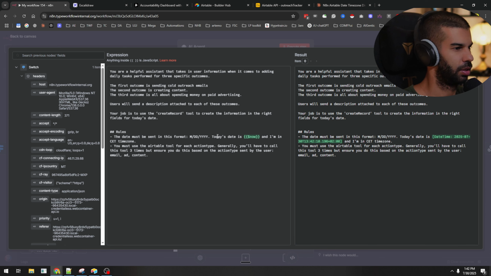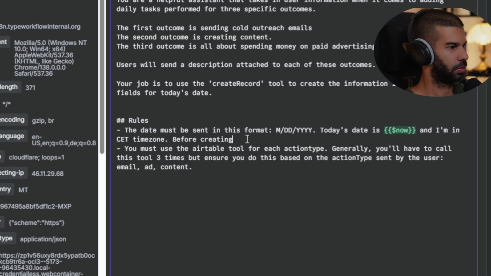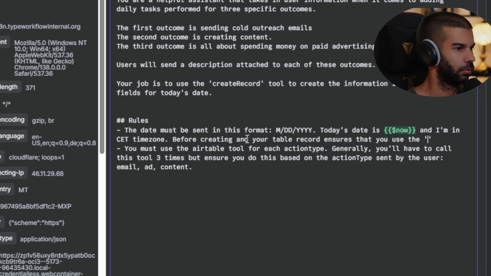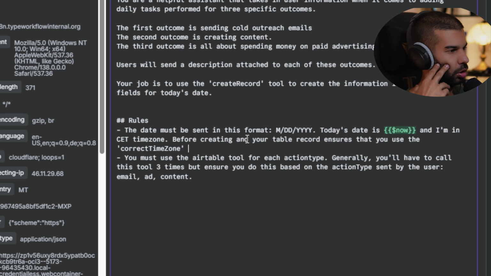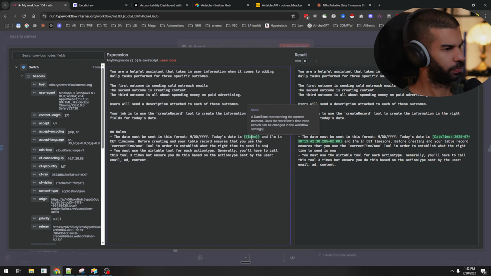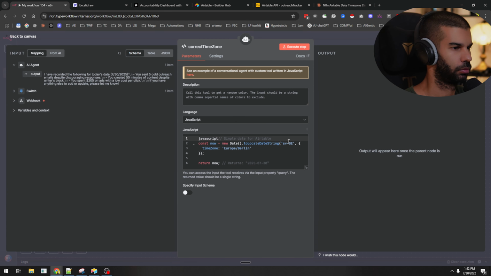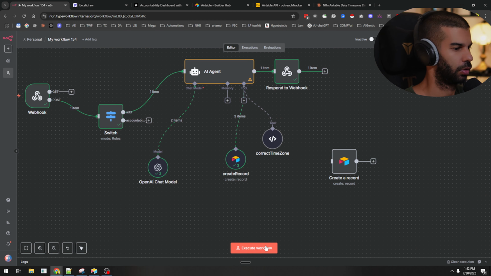The date must be sent in that format before creating a new table record. Ensure that you use the correct time zone tool in order to establish what the right time to send is now. So it will use now. Will it be able to do const now equals that, return now? Yeah, I'm curious if this will work. I'm not sure. Execute.